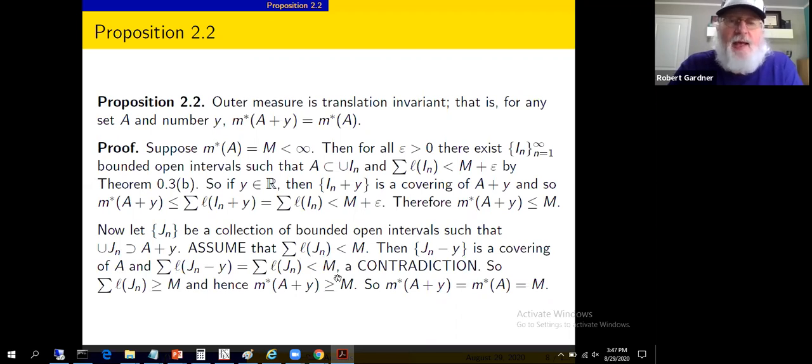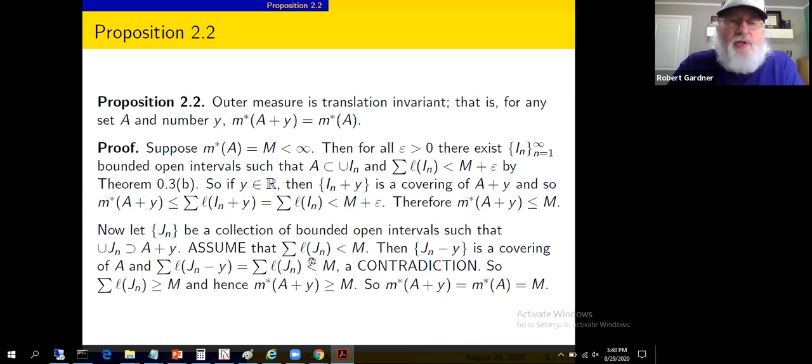You can't do that. You can't cover A with a bunch of open bounded intervals whose lengths sum to less than m, because the outer measure of A equals m. That's the infimum. You can't get something smaller than the infimum out in this process. That's what the contradiction is.